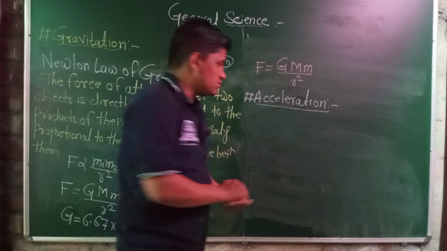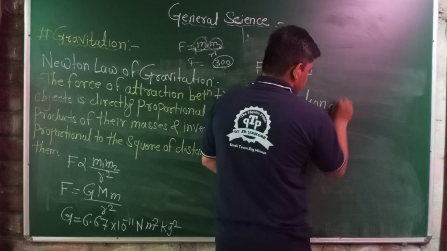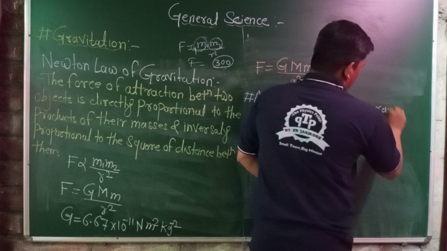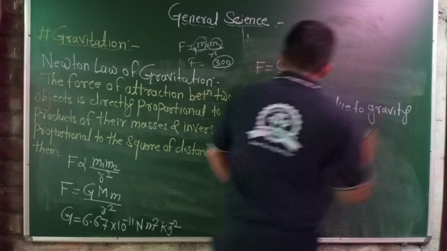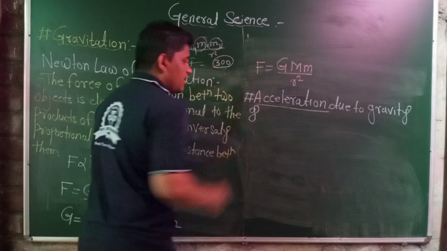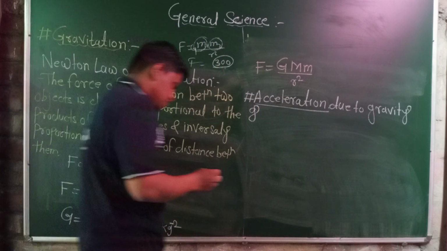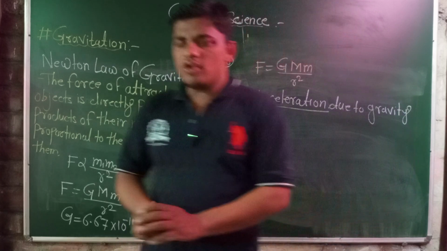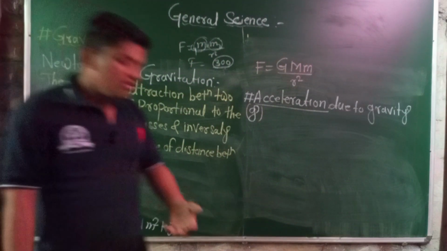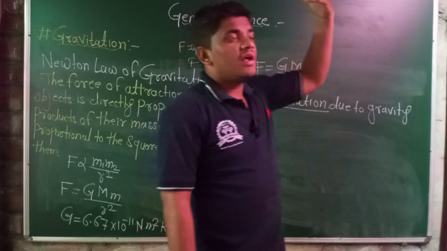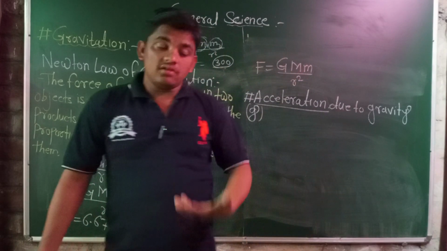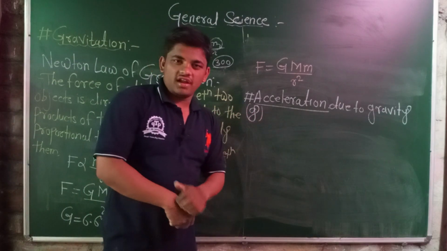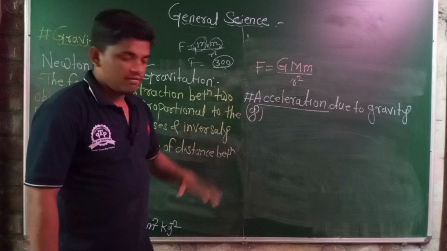Acceleration due to gravity. The acceleration due to gravity is denoted by the small g. The value of the acceleration due to gravity decreases when we move upward from the surface of the earth, and on the surface of the earth it has a larger value.